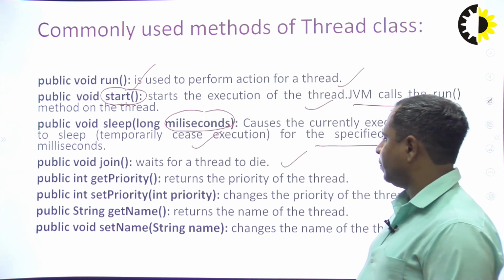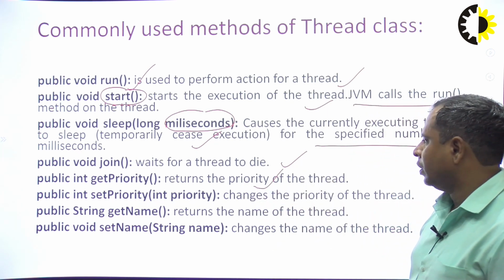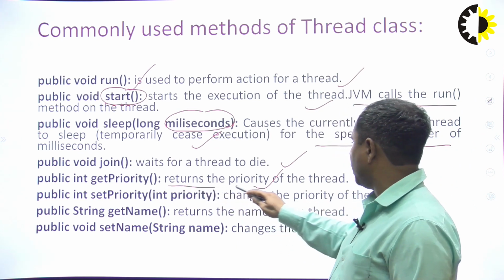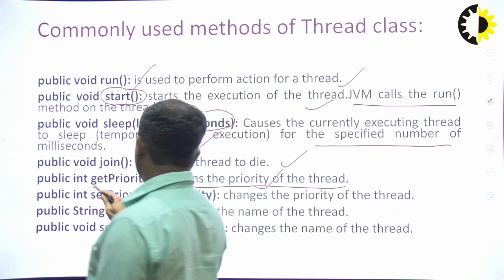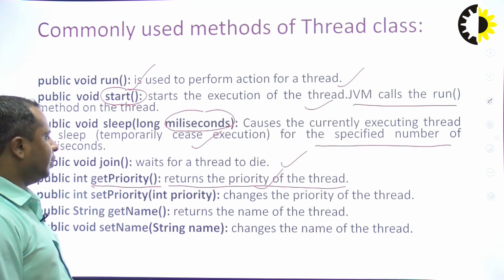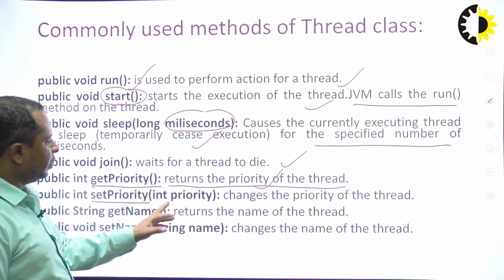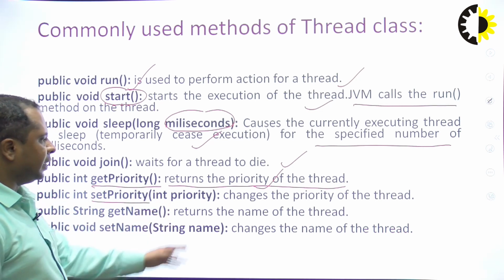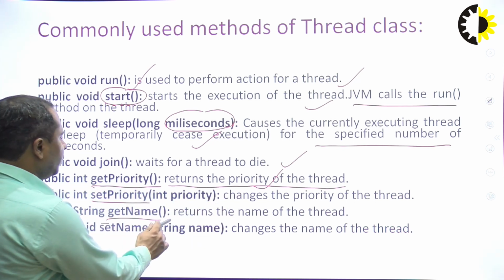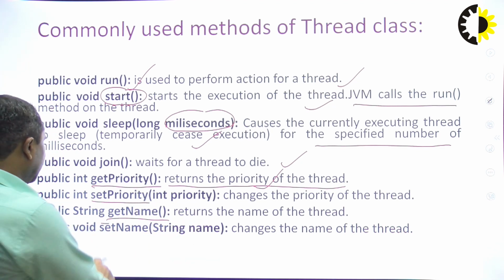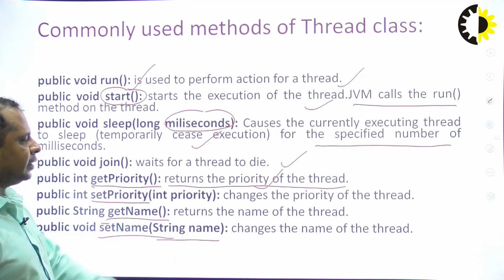Next, public int getPriority returns the priority of the thread. setPriority receives one integer parameter and changes the priority of the thread. Next is String getName, which returns the name of the thread. Next, setName takes one String argument and changes the name of the thread.